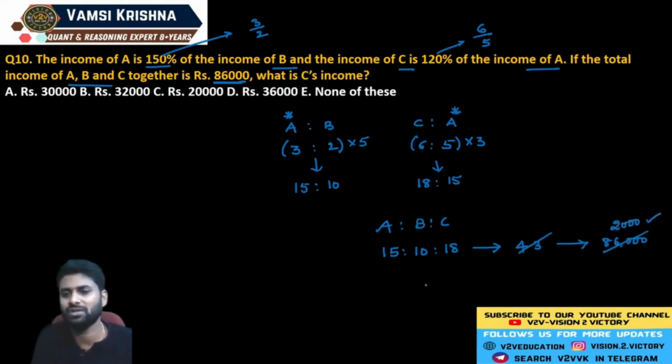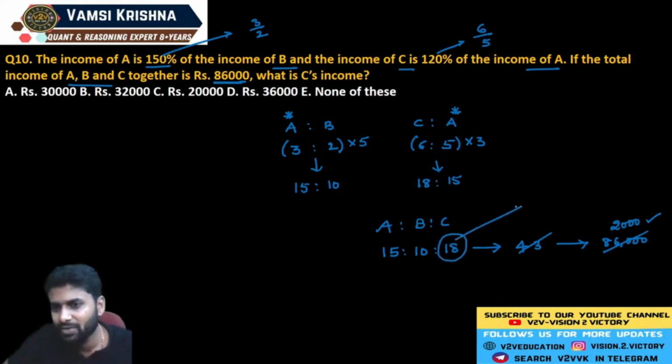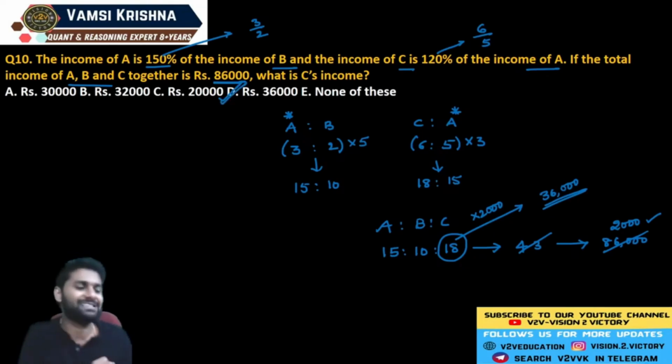What is the question? What is C's income? Out of 43, 18 units is C's income. Out of 86,000, what is C's income? You should multiply by 2,000 rupees. Now it becomes 36,000 rupees. So you can choose your option D.